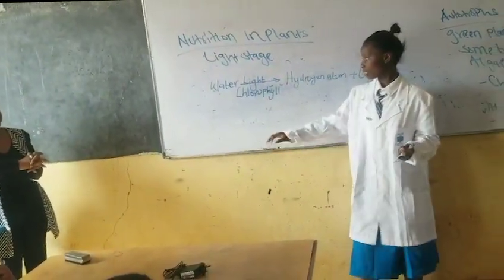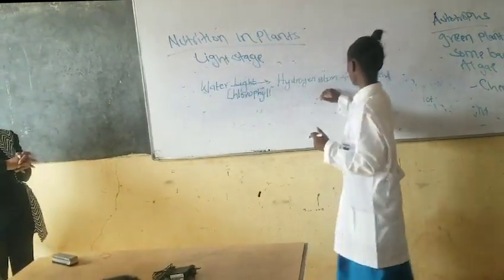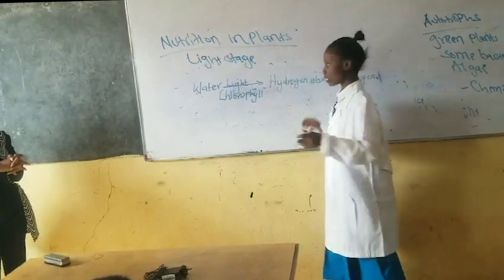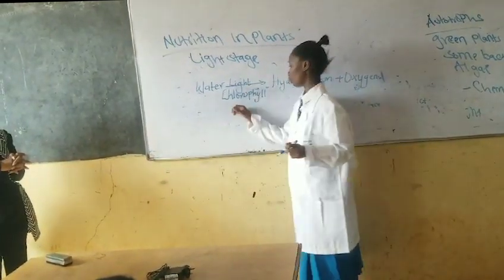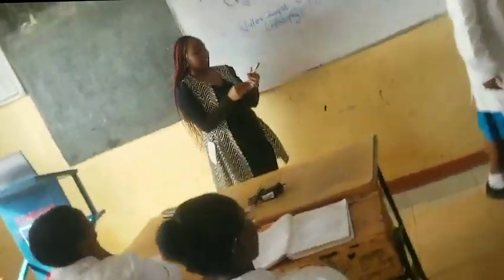Photolysis is the process in which water molecules are split into hydrogen atoms and oxygen in the presence of light energy and chlorophyll. Very good. Can you clap for Veronica? Okay. Now, we are not yet done with the light stage.